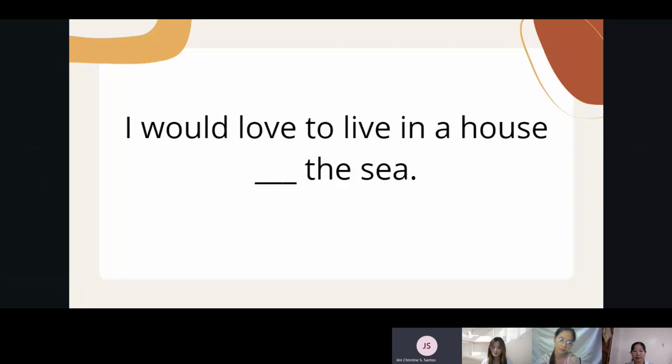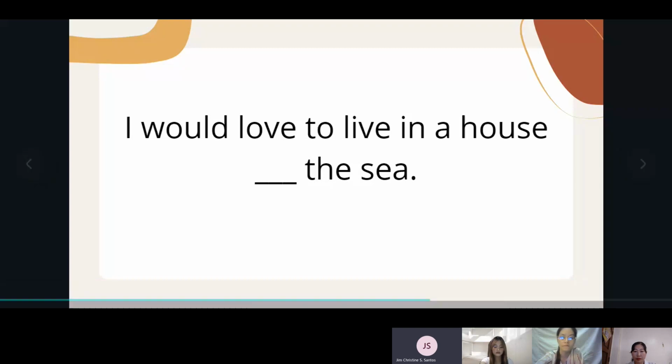For example, I will give a sentence in active voice. David is cleaning the kitchen. So the sentence is in active voice. David is cleaning the kitchen. We will use by to transform the sentence into passive form. The kitchen is being cleaned by David. Do you get what I'm saying? That by is also used to form passive voice.